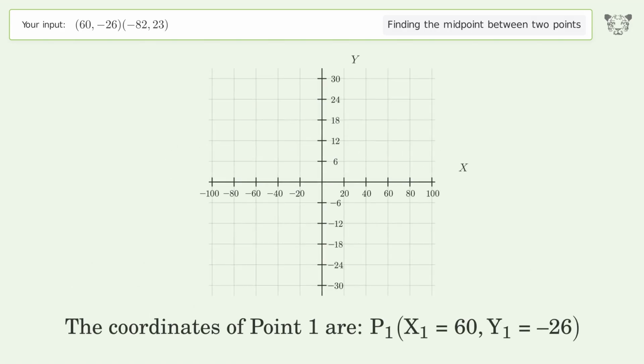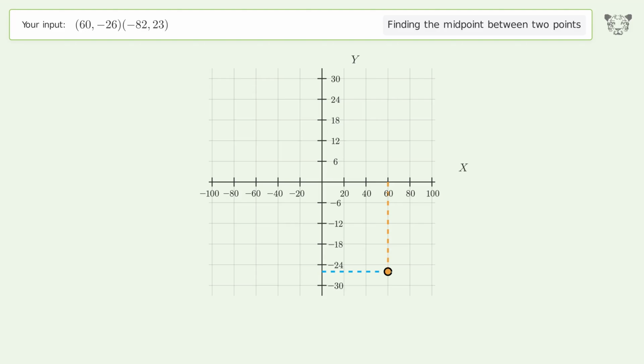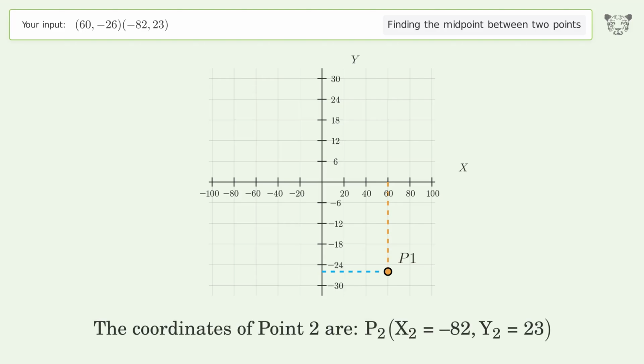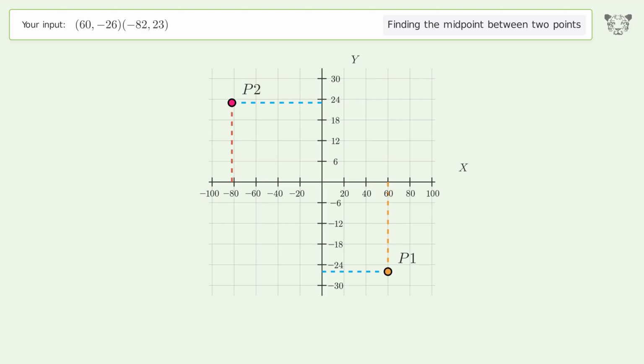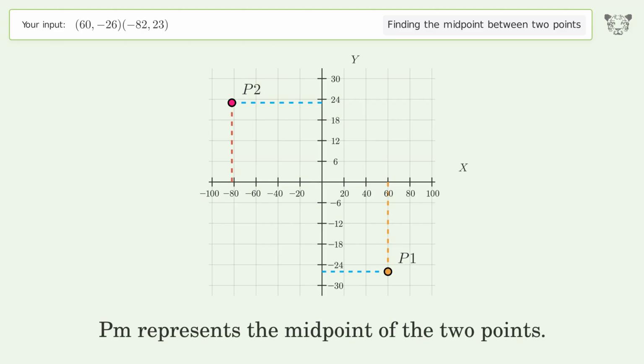The coordinates of point 1 are x1 equals 60, y1 equals -26. The coordinates of point 2 are x2 equals -82, y2 equals 23. PM represents the midpoint of the 2 points.